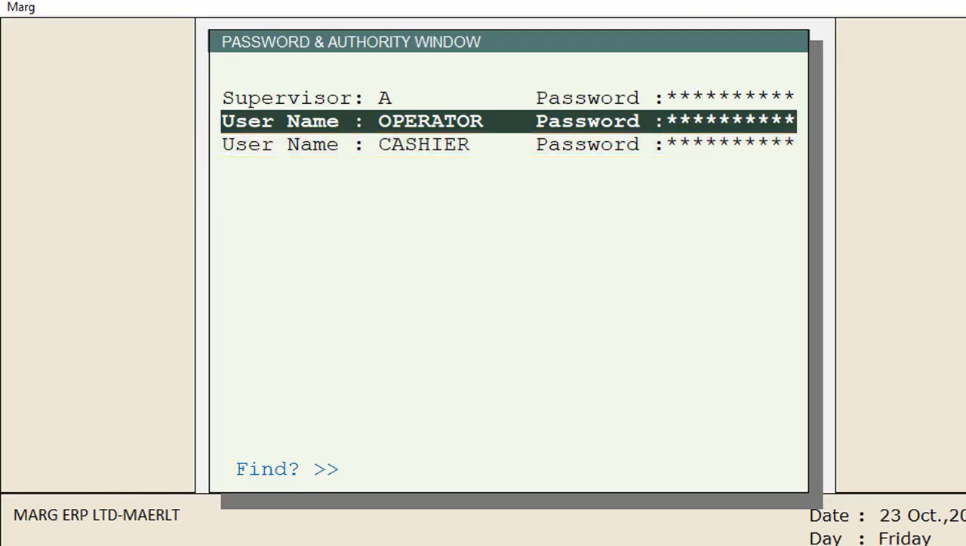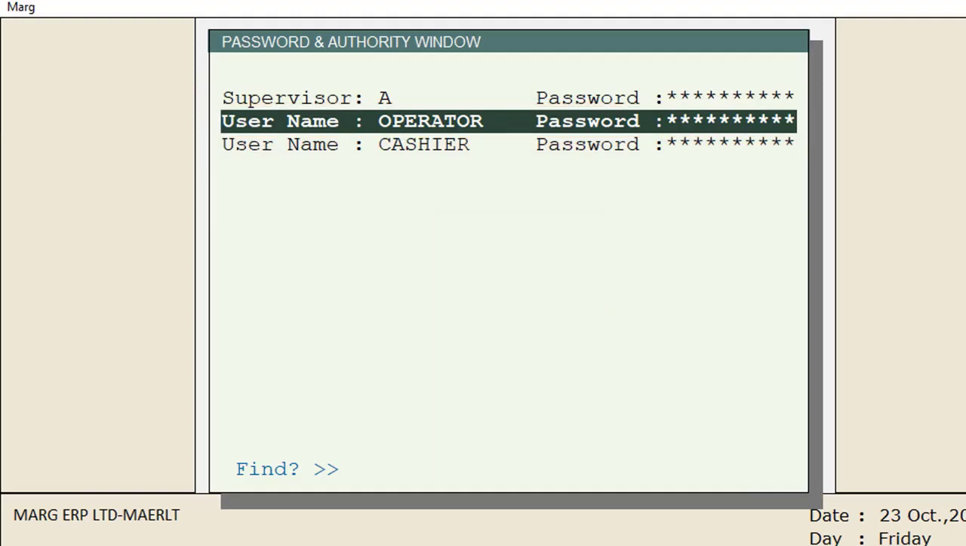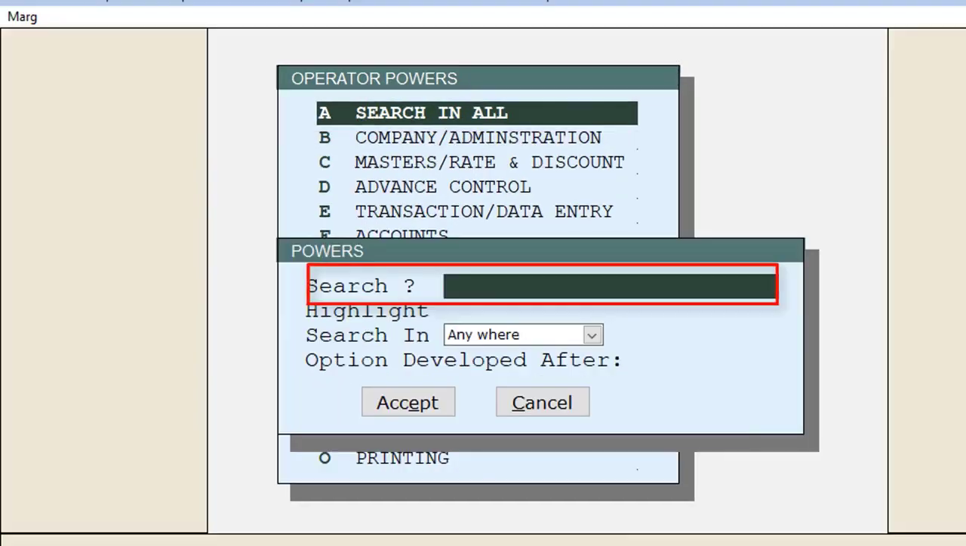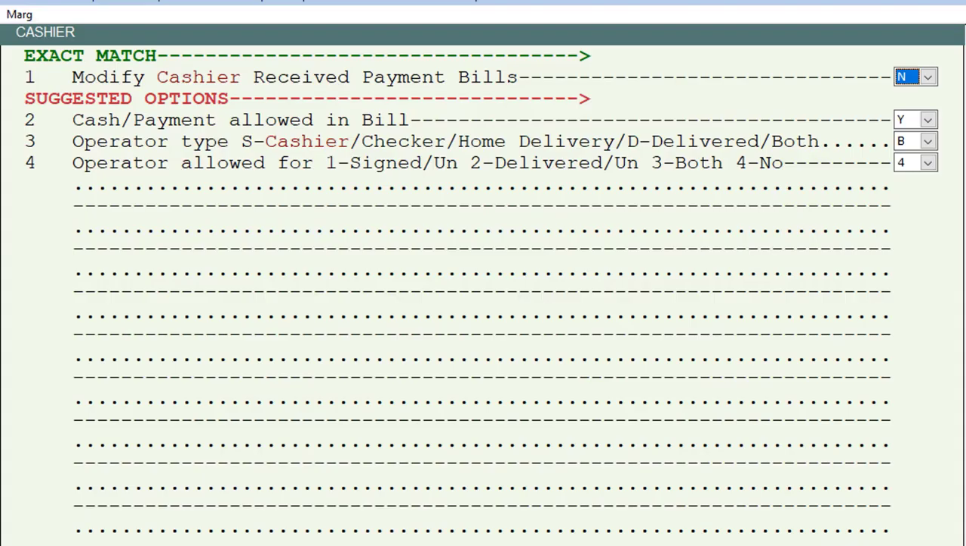So firstly we will select the operator and press enter key on it, to whom we only want to give the authority for generating the bills. As you will select the operator, then this operator parse window will get open, in which we will click on search in all field option, and then in search field you will type cashier and click on accept tab. Then this cashier window will get open with few fields.